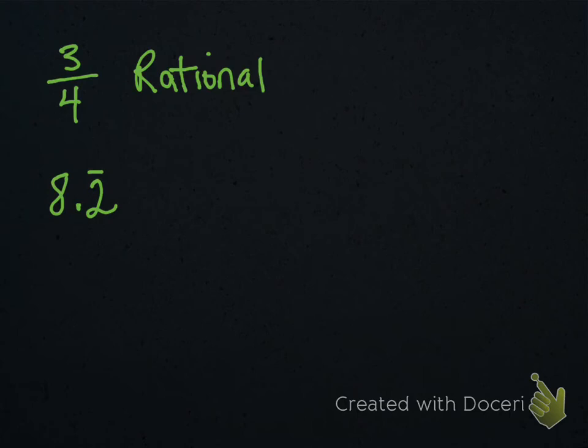You told them that it's rational if it's a decimal, as long as it terminates or repeats. And what does this little symbol mean? It means it repeats. So if it's terminating, meaning it stops, that would be if it just said 8.2.